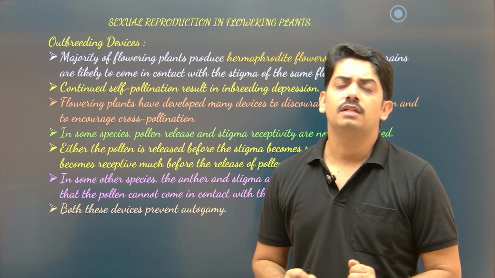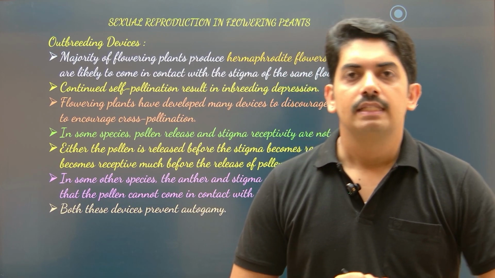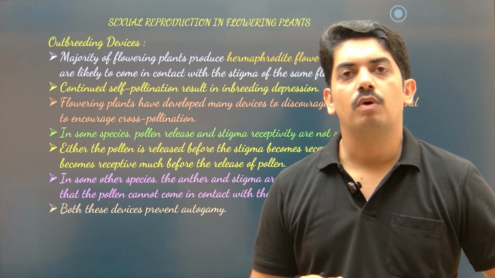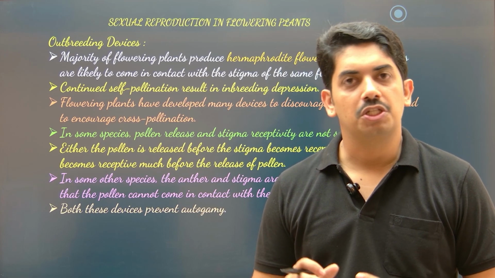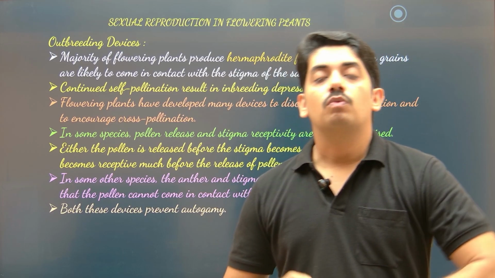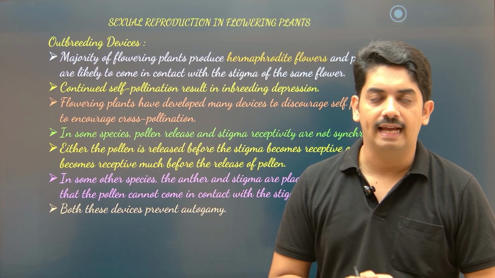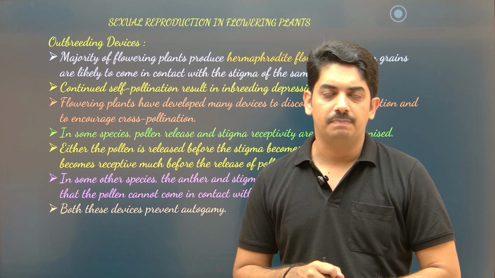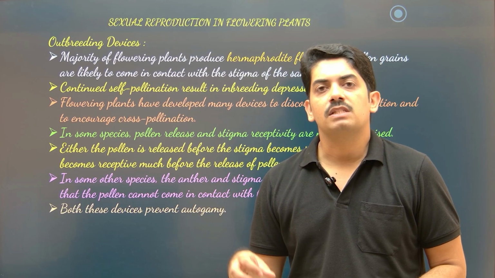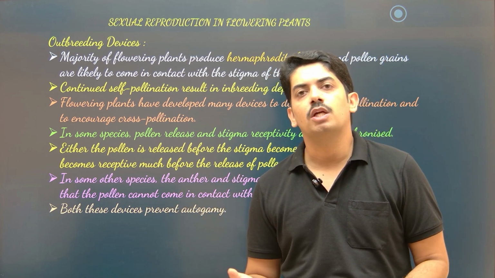This is again a very, very important concept. What is an outbreeding device actually? See, most of the plants show self-pollination, because self-pollination assures that fertilization takes place and the plant can produce the seed, and the seed will germinate and produce the next generation. But what happens when continuous self-pollination takes place? There is a high chance that inbreeding depression will take place. In the sense, over a period of time, because of the same genes, the offspring may not be able to adjust to the changing environmental conditions, so that the plant may undergo extinction.